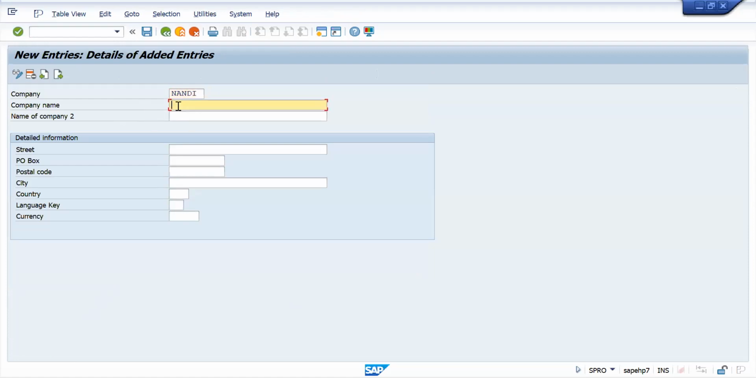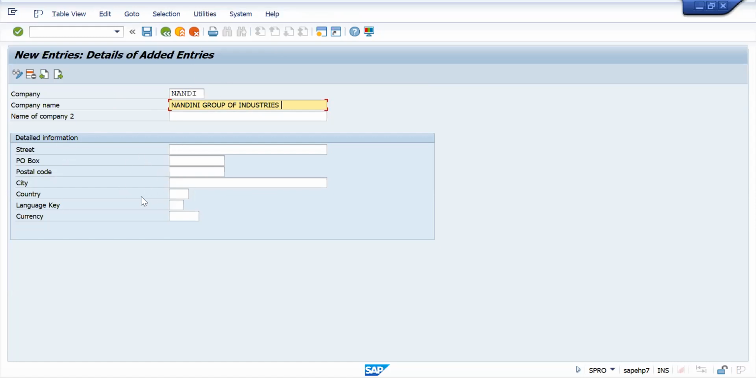Nandini Group of Industries, I will create. Company name I will give. Okay, this is the name of my company. I have not created the company code. Okay, the company I am creating.